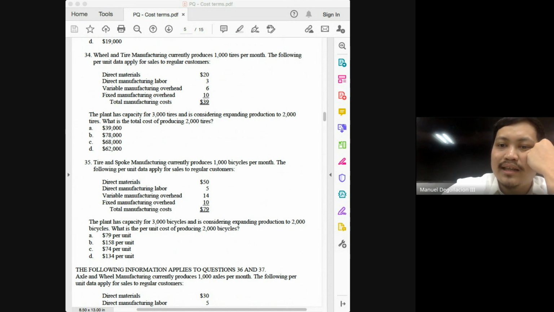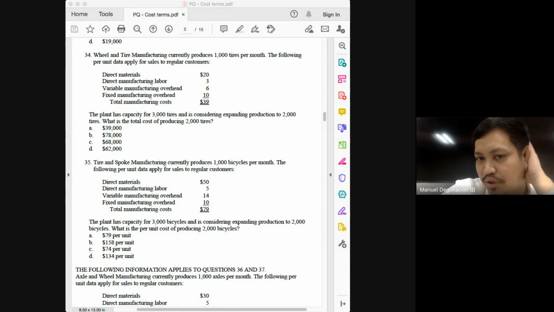Because understand, class, that 23 and 6, the data given there are already per unit, class. So 20 plus 3 plus 6 multiplied by the level of production, which is 2,000. And then your fixed overhead, how much would be your total fixed overhead, class? You multiply 10 by 1,000. So that would be 10,000. So even though you double the level of production, fixed overhead will remain at 10,000. How much is 20 plus 3 and 6, class? 29 times 2. Is that 58,000 or 5,800?